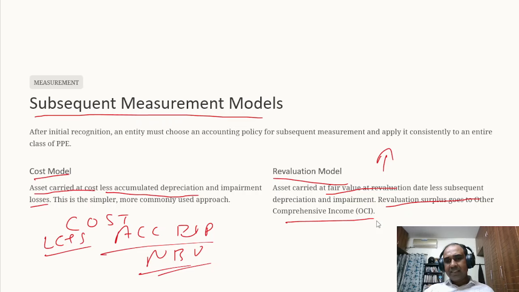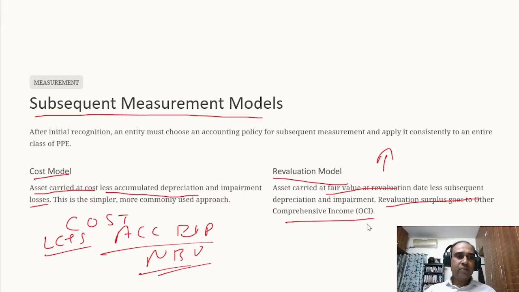Then comes taxation, then profit after tax. After profit after tax, there comes comprehensive income. So it goes into other comprehensive income. Below the profit after tax, this amount goes in other comprehensive income. Any upward revaluation will go to other comprehensive income. Clear, guys?